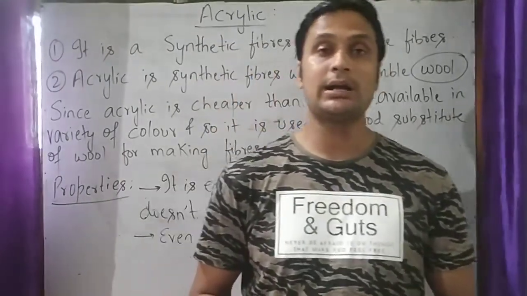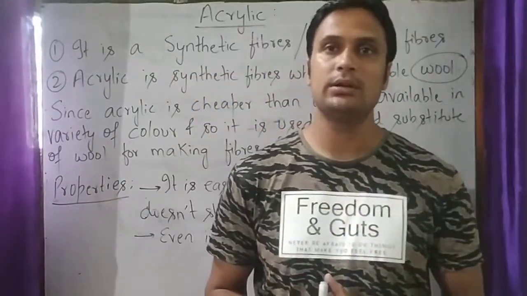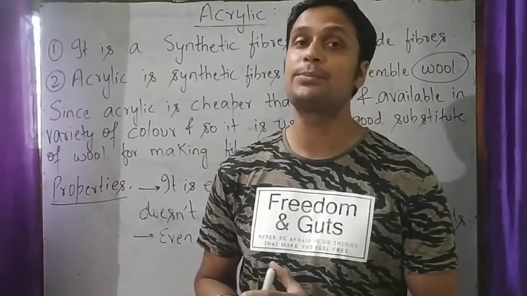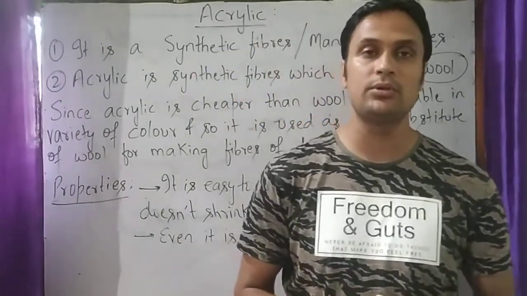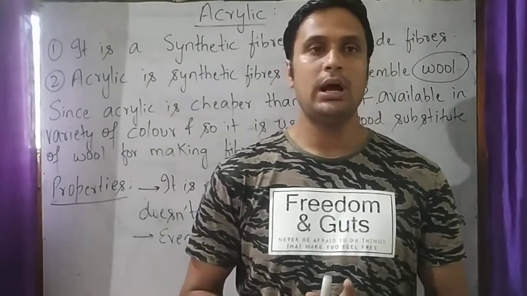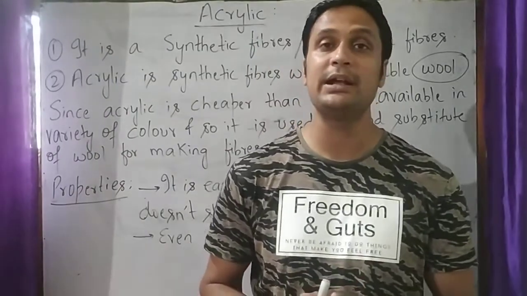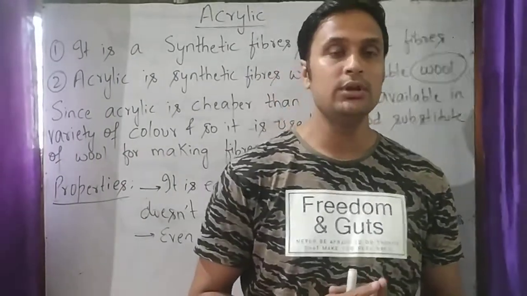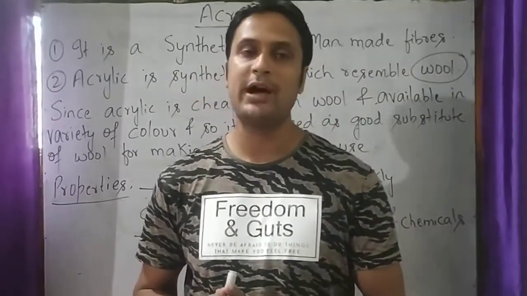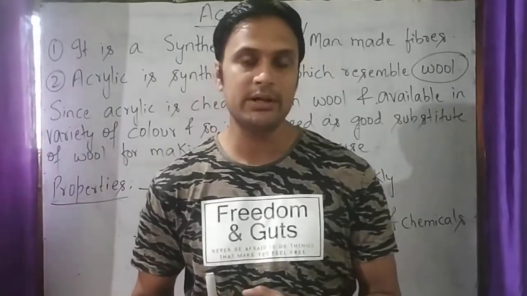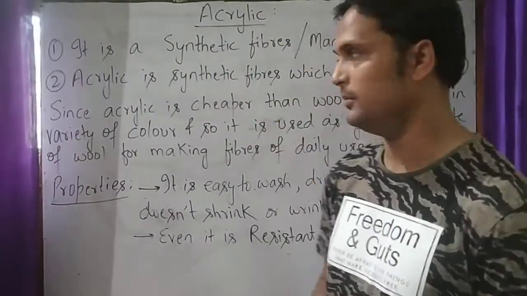So students, acrylic is used as a substitute of silk. Why is it used as a substitute? Acrylic is used as a substitute of wool because acrylic is cheaper than wool and available in a variety of colors. So it is used as a good substitute of wool for making fabrics of daily use. Now you have understood why acrylic is used as a substitute of wool.